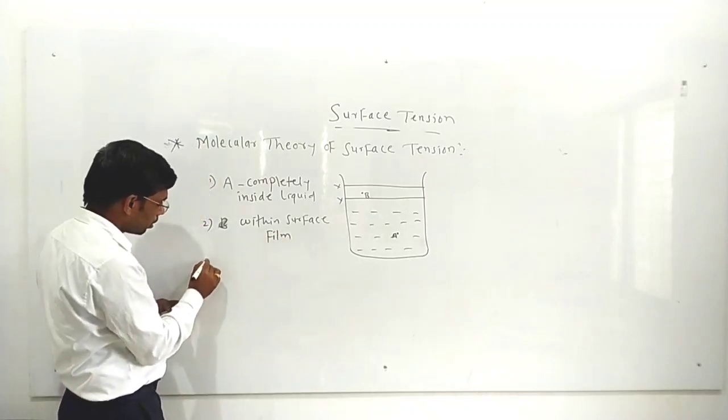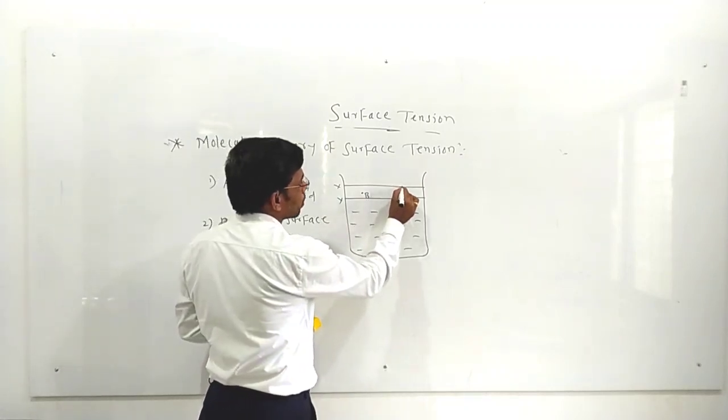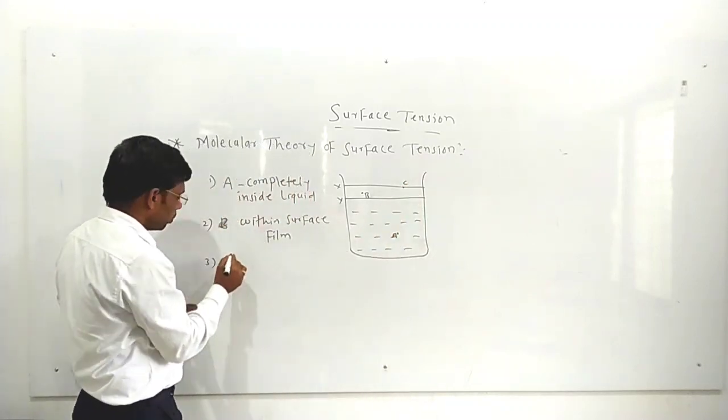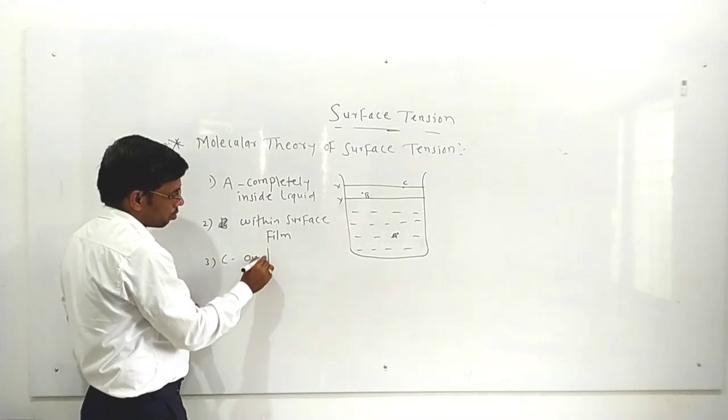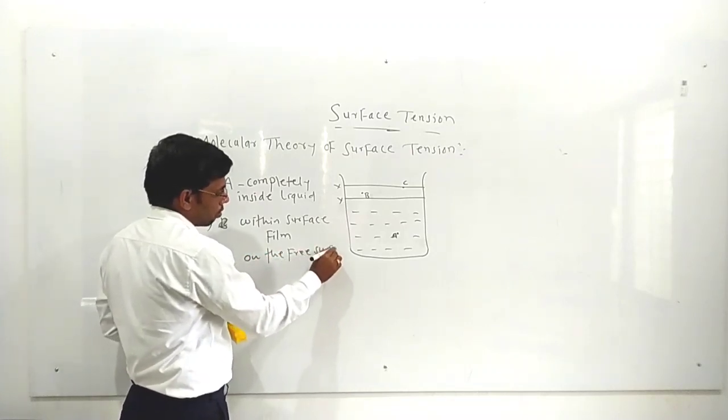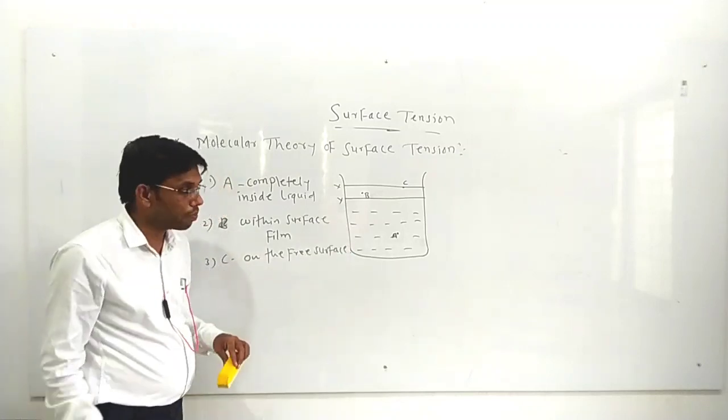And we consider the third molecule, C, on the free surface of the liquid.